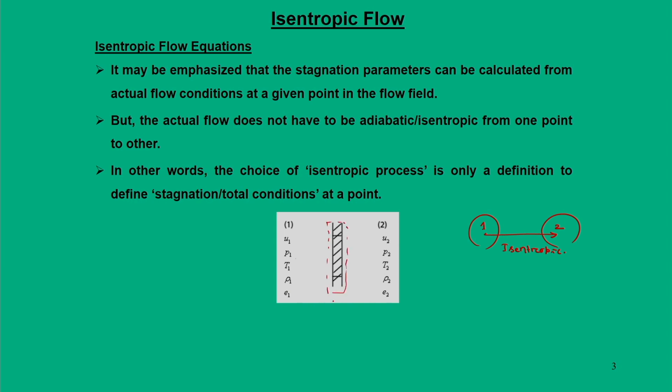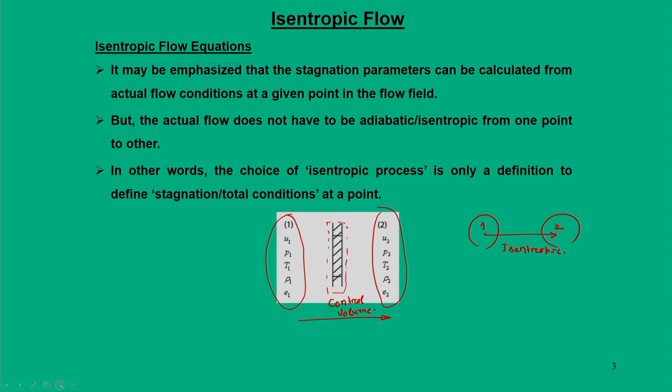We call this a control volume, as shown in this figure. The flow field before this is condition 1, the flow field after this control volume is condition 2, and this process undergoes in an isentropic manner.